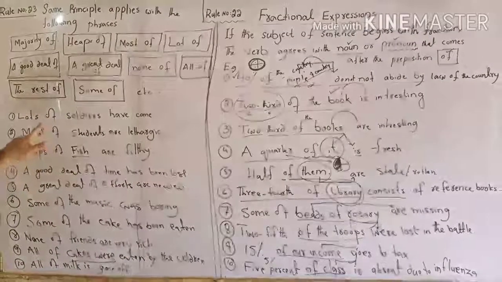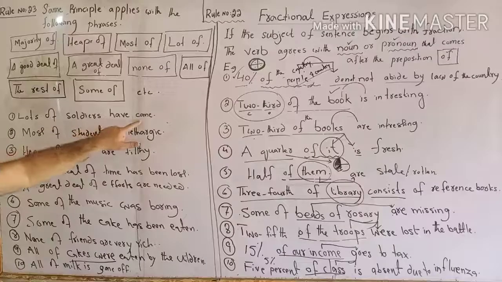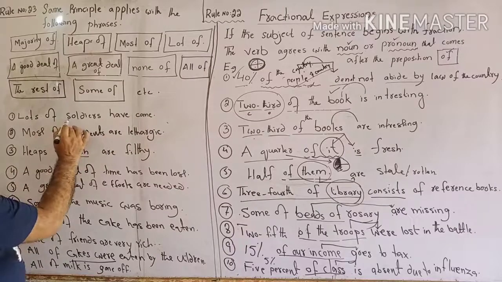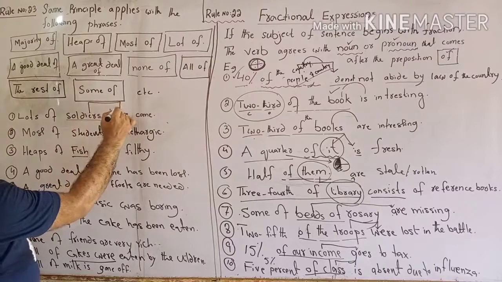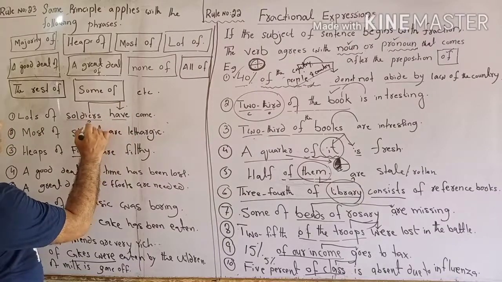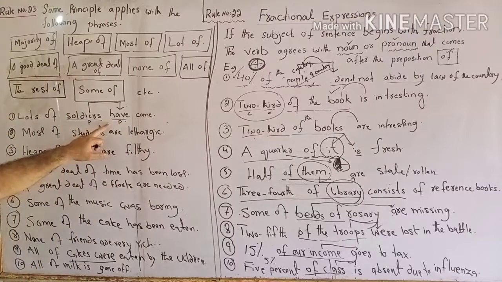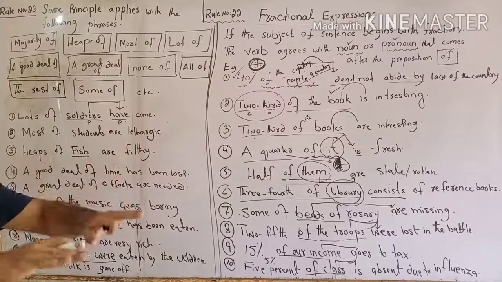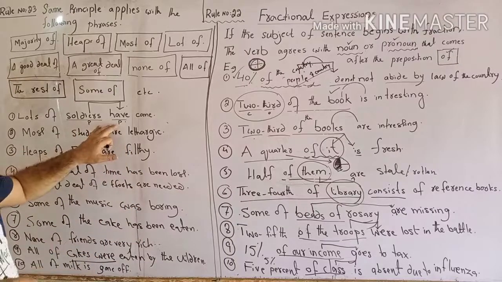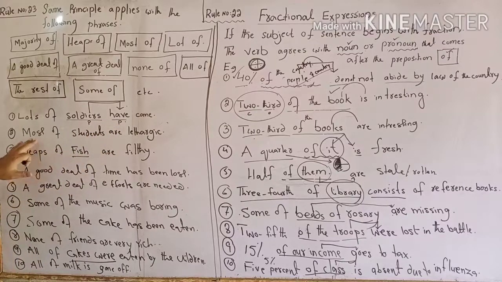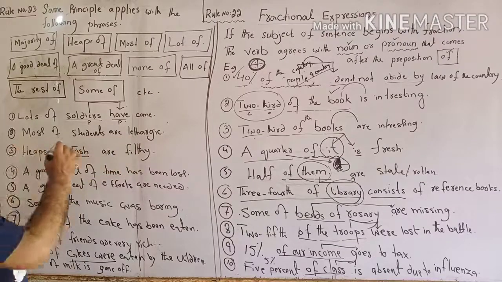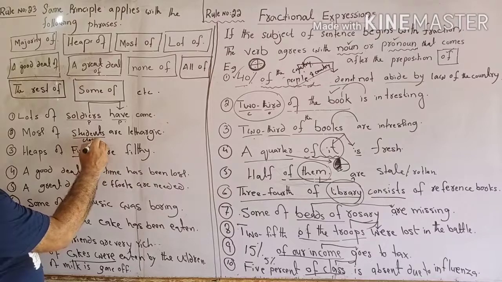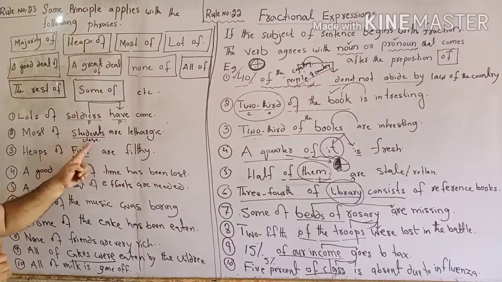Coming towards the examples: lots of soldiers have come. Now see here, lots of soldiers. We are not talking about lots but soldiers. Soldiers agrees with the verb. This is plural and this is plural, and it means that there is a proximity, a balance, a resemblance, an equality between subject and verb in number. See, the second one: most of the students are lethargic. If it is written in this way, most of the class. Now see, this is plural and this is a collective noun.